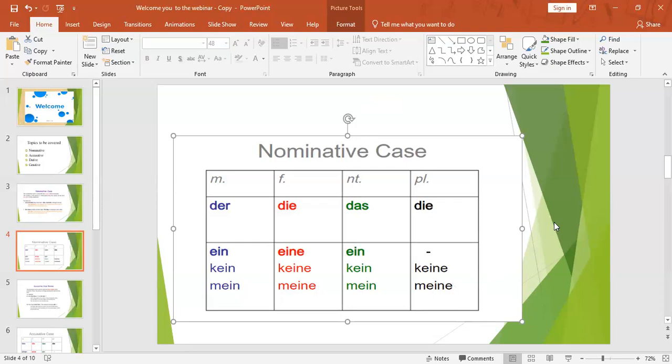Shall we do it? For the nominative case, that is all we are going to discuss. Definitely after this, in this class, we will do nominative and accusative. With this idea, you will be able to create sentences on your own, though you need the verb conjugation and so on. Within these 45 minutes, we are going to discuss as much as possible and try to make out the examples. For example, I'm going to consider this particular example, das Auto. It's a neutral noun, the car.